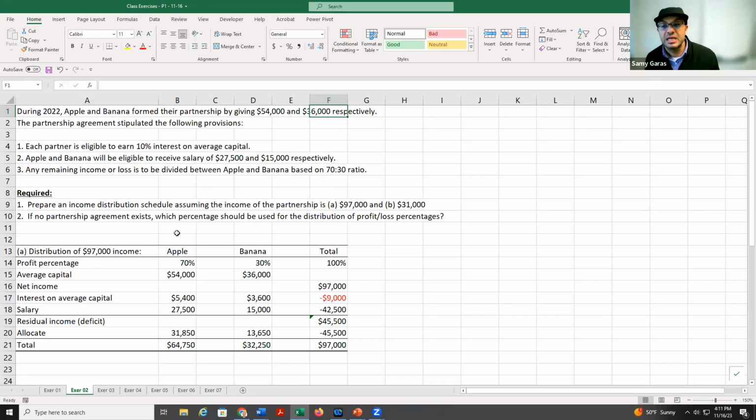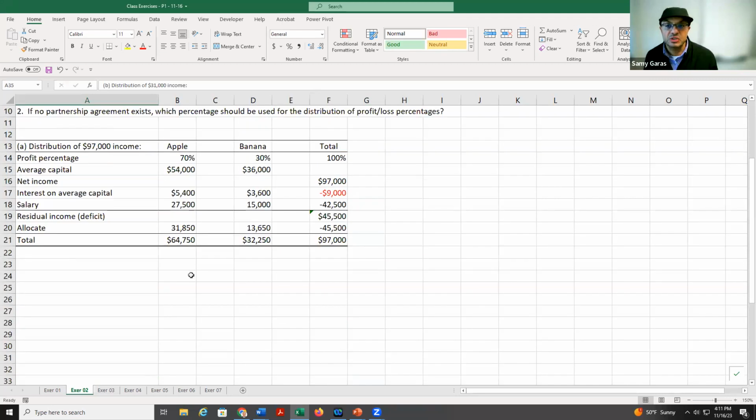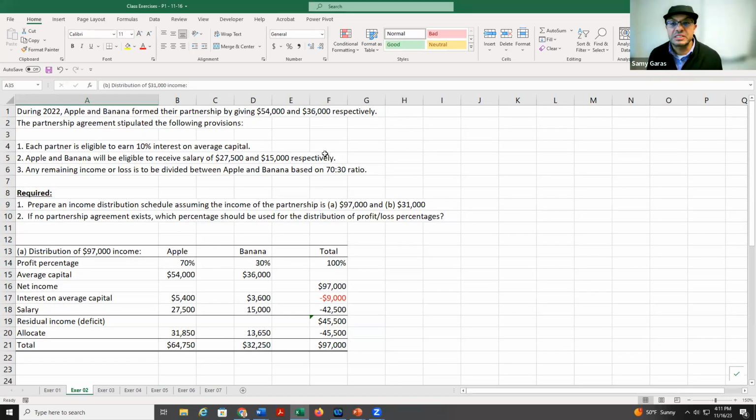So what we usually say, how much income? In the exercise, it says, try to distribute the income of 97 between the two partners and 31 between the two partners. So let us take a look at the first one. We said that we will divide it by 70 to 30. The average capital here, we have it 54 and 36. It's only one capital. The net income is 97, so I put 97 here. Then we said, how do we get the interest? We say it's 10%. So we multiply 54 by 10%, and then 36 by 10%.